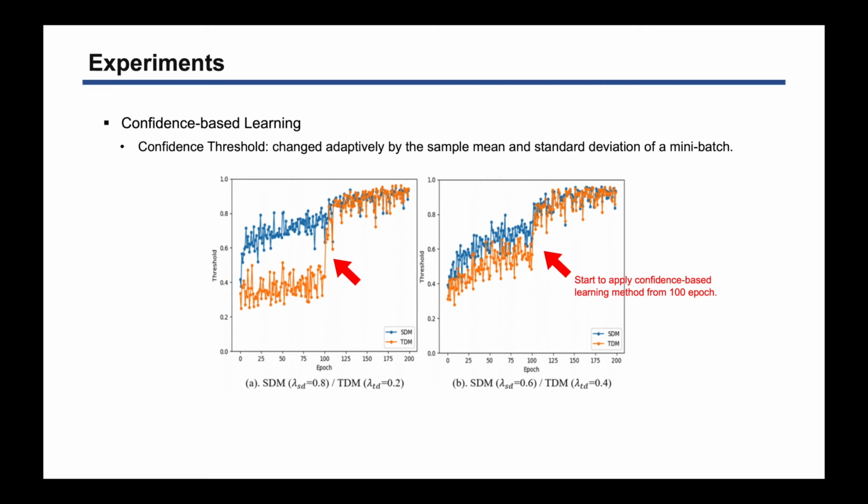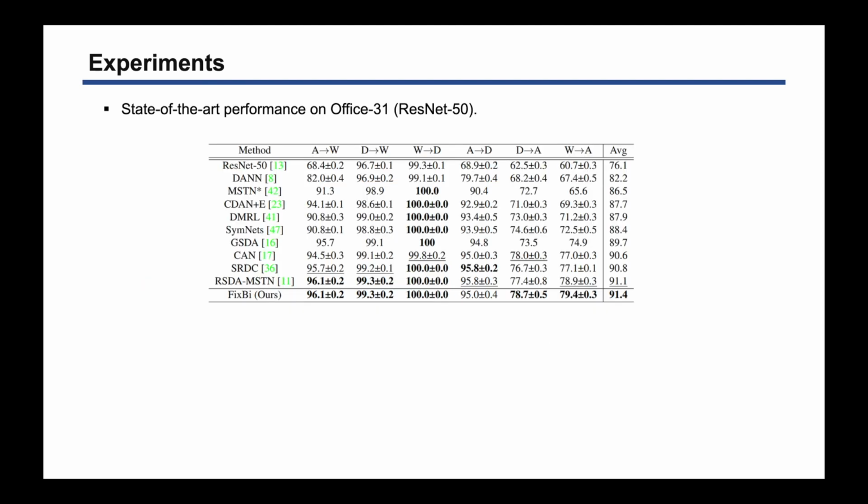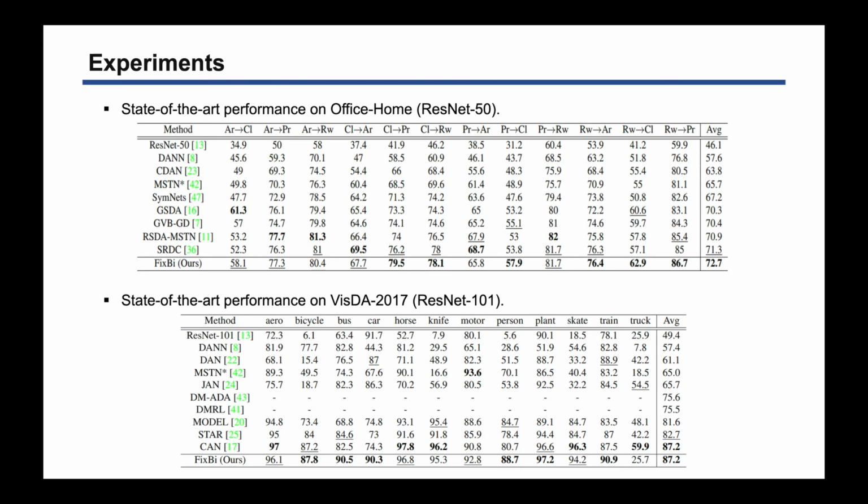We observe that the confidence of the target dominant model rises sharply at 100 epochs, which is the point that we start to apply the confidence-based learning method. We conducted comparative experiments of our fixed ratio-based mix-up with other types of ratios and showed that our proposed method is effective, and we also investigated the effects of our proposed components. We also achieved state-of-the-art performance on 3 domain adaptation benchmarks.